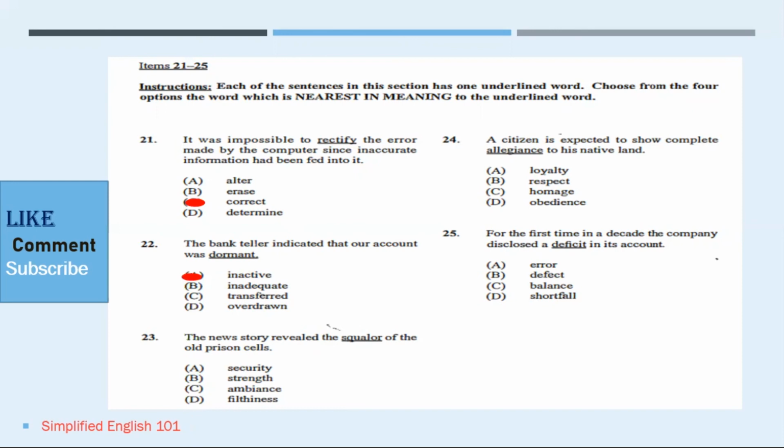Number 23 says, the news story revealed the squalor of the old prison cells. The word squalor means dirty or unpleasant or poverty. So we're looking for a word which is similar in meaning. Filthiness would be the best option. Number 24 says, a citizen is expected to show complete allegiance to his native land. Allegiance means loyalty or fidelity, and so A would be the most appropriate answer. Number 25 says, for the first time in a decade, the company disclosed a deficit in its account. Deficit means a shortfall, therefore the answer would be shortfall.